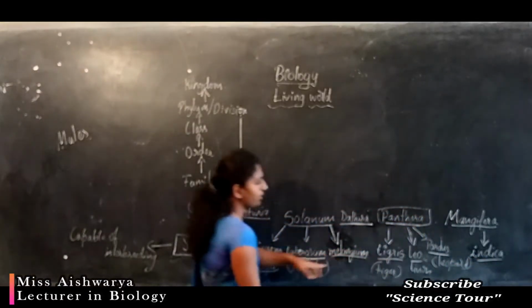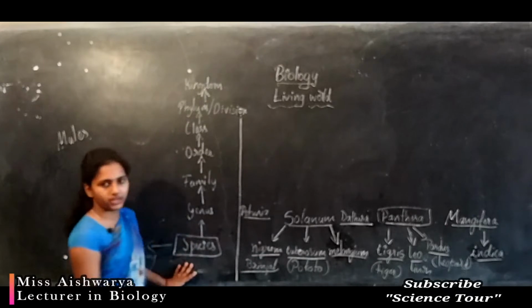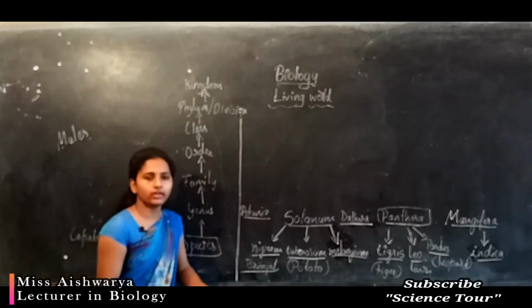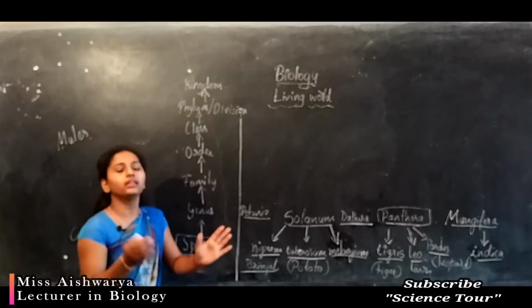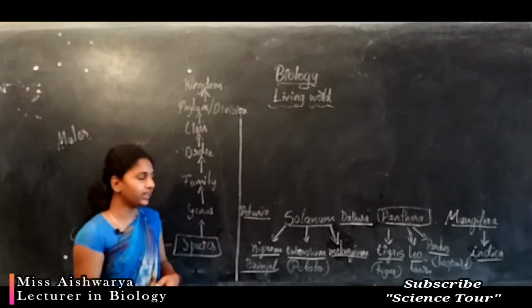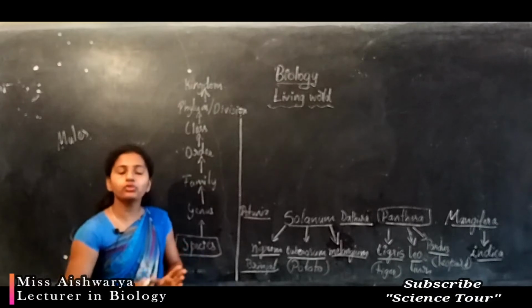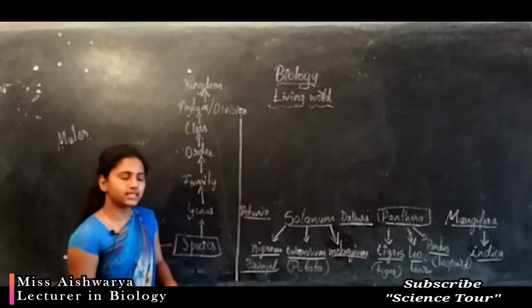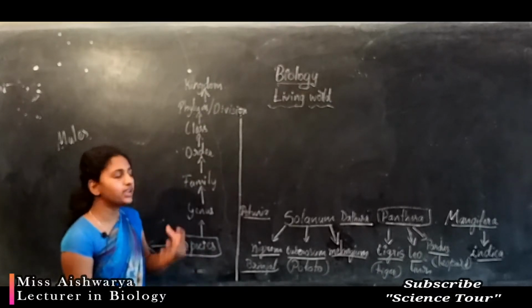So now you understood what a species is: the group of organisms which is capable of interbreeding, and they have most of the characters similar.